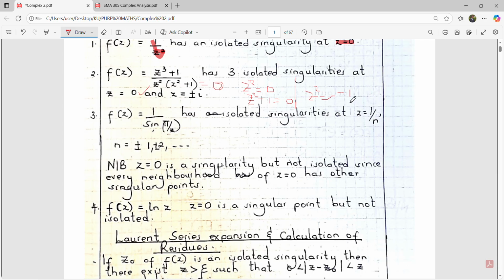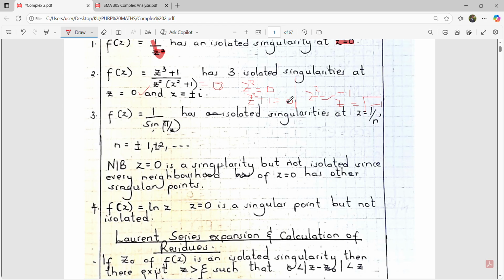And when you find the square root of this, you realize that z is equal to plus or minus the square root of negative 1.